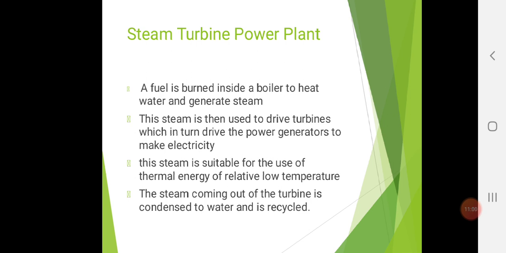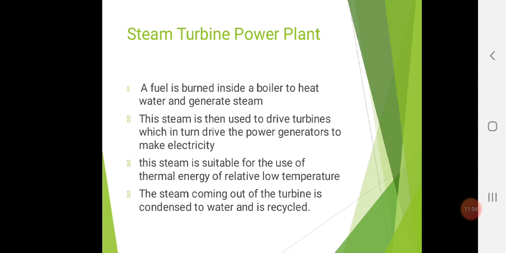Now, cooling system. As the name suggests, definitely it is to cool water. The steam coming out of the turbine is condensed to water using the condenser and cooling tower arrangement that is overall called the cooling system. Turbine and alternator. The turbine converts the heat energy into mechanical energy and the alternator converts this mechanical energy into electrical energy. So these are the components of this steam turbine power plant.